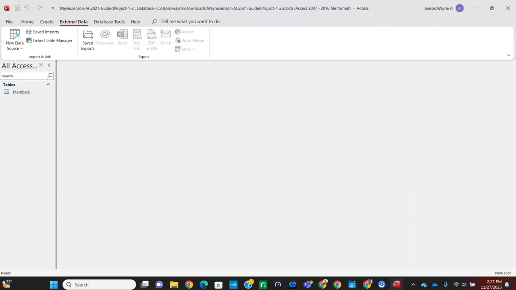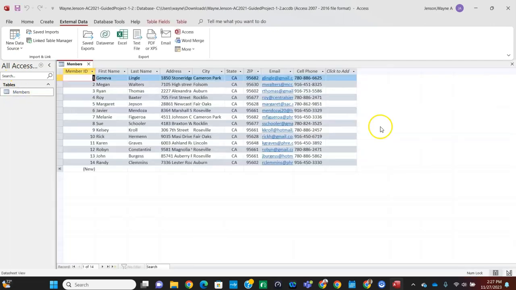And then open the members table in datasheet view. So if you just double click on the members table, it'll open it up in datasheet view and it'll show all of those new records. Remember, our last record was Roy Baxter. Now we've got records 5 through 14 added that were downloaded from that spreadsheet.